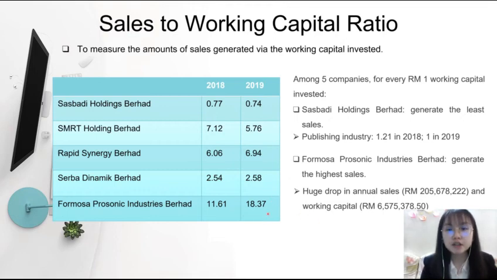However, this figure might be misleading because there is a huge drop in annual sales and working capital simultaneously. The decline in working capital can cause Formosa Prosonic to have difficulty in running their business due to the relatively low working capital available compared to the other companies.